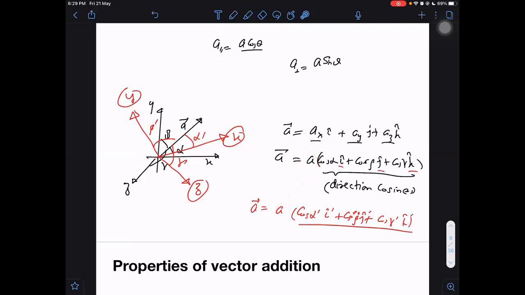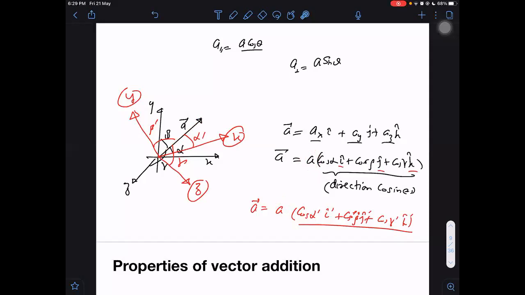What remains the same and does not depend on the choice of the axis? That is the magnitude of the vector. Because the magnitude of the vector means the length, and the length does not change. Length does not depend on the coordinates. Length is like a scalar quantity, and a scalar quantity does not depend on the coordinate system. That will always remain the same in all of the coordinates. So this length does not change. It remains the same. Is that point clear?